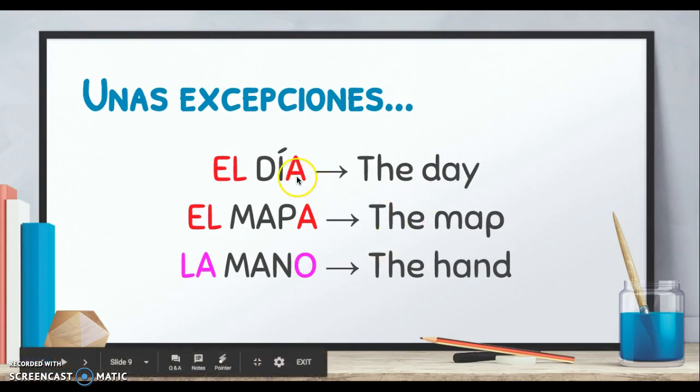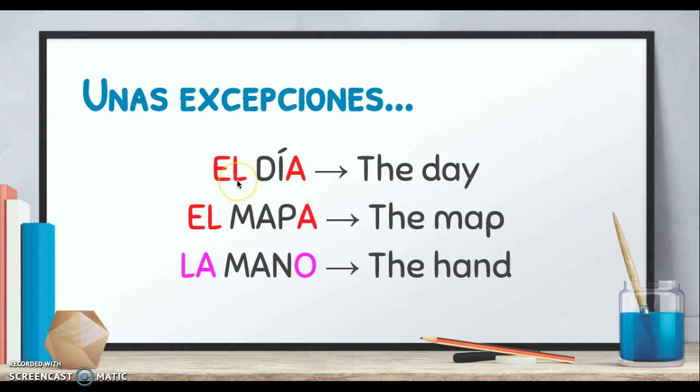A ver, unas excepciones. Aquí, we know that words that end with A are typically feminine, but the word day, it's for some reason, el día. Okay, same thing with el mapa, ends with an A, but it's masculino. Y aquí también la mano, ends with an O, termina con O, pero es femenino. So it's just one of those things that you have to just memorize. But for now, there's only 3 of those.